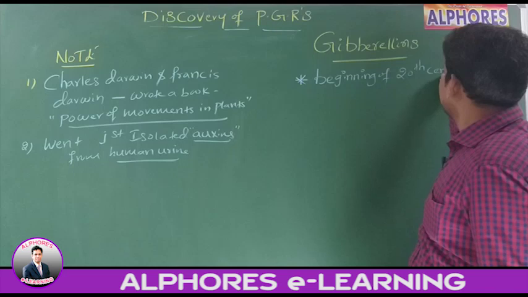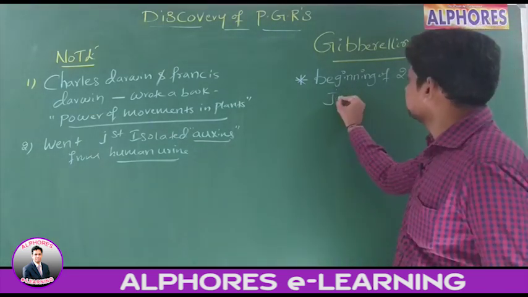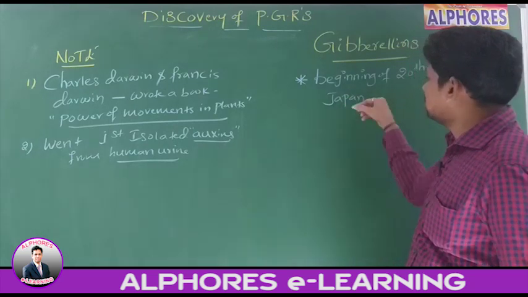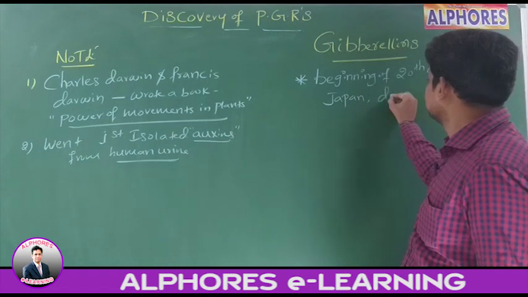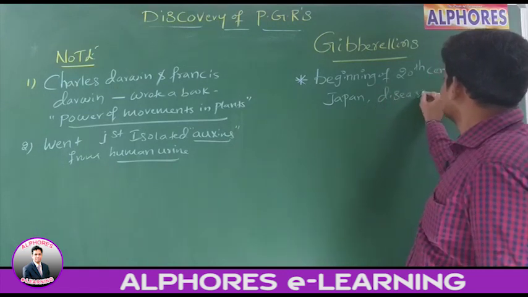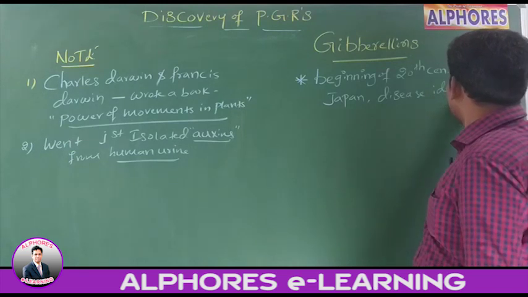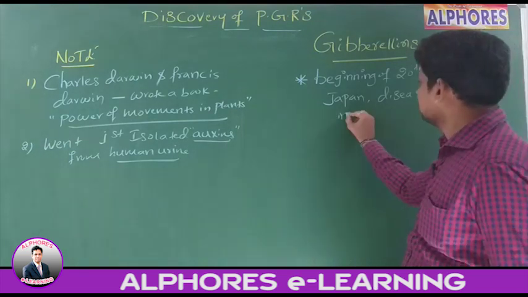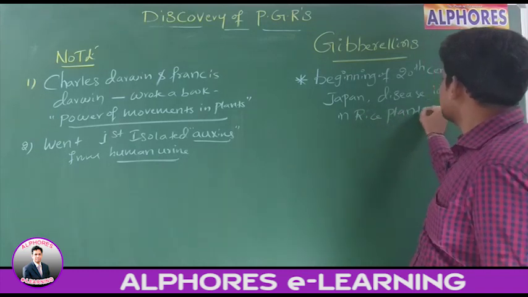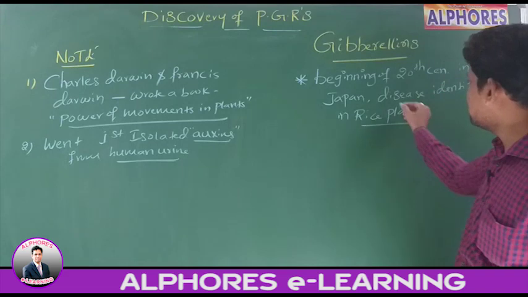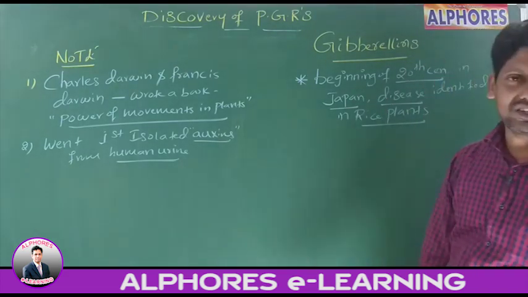In the beginning of the 20th century, in Japan, a disease was identified in rice plants. A disease was identified in rice plants in Japan in the beginning of the 20th century.